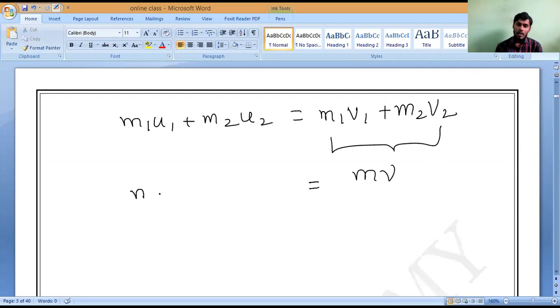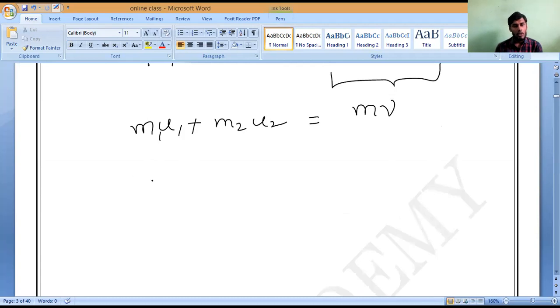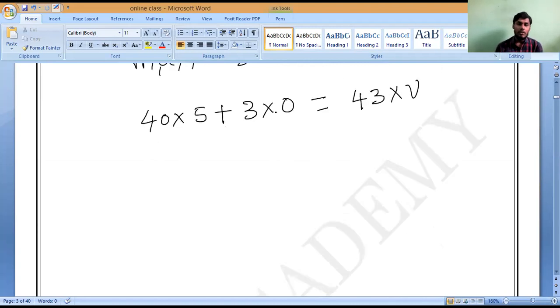Do you understand or not? Now please tell me, what is the value? Substitute m1 equals 40, u1 equals 5, plus m2 equals 3, u2 equals 0, which is equal to m1 plus m2, 43 kilogram, into v. Now observe carefully. Anything into 0 will become 0. So 40 times 5 is 200, equal to 43 into v.